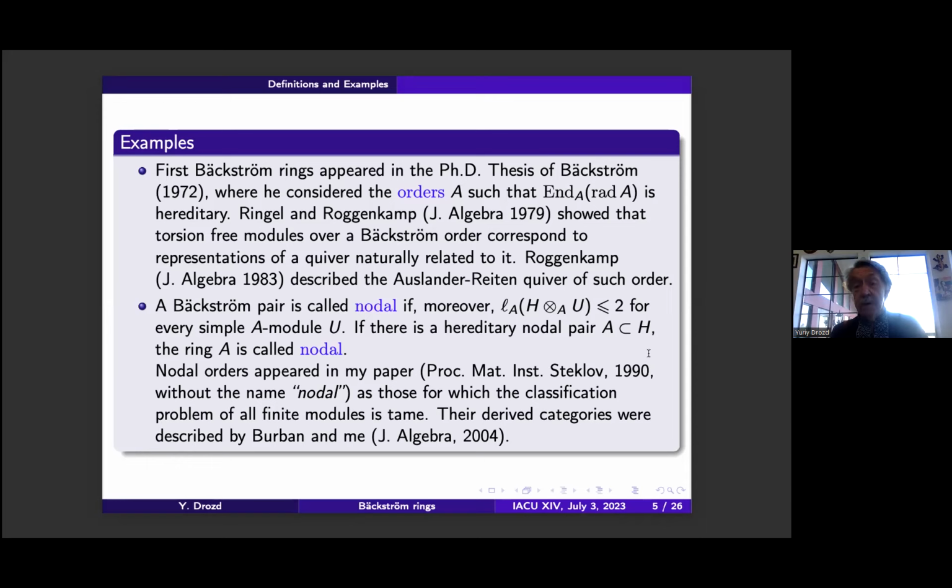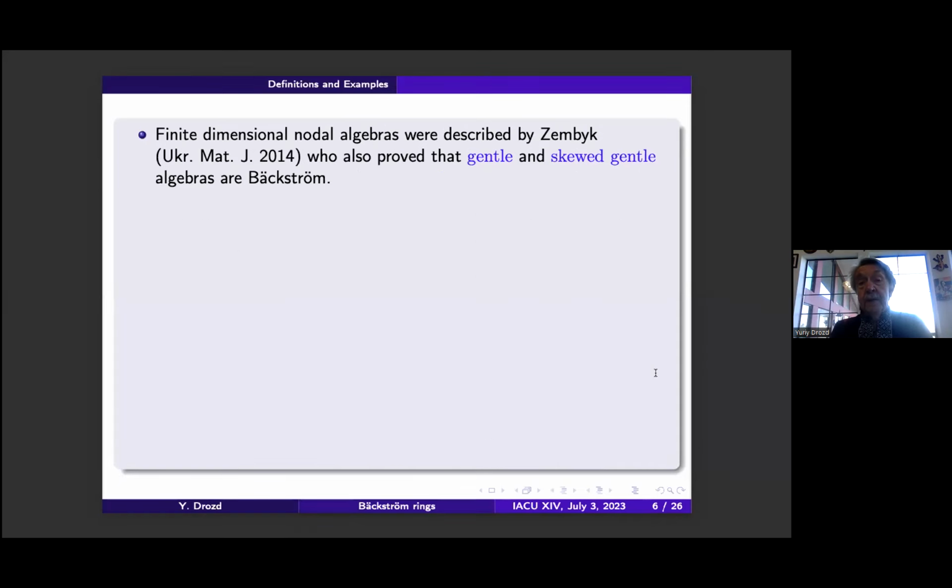The derived categories of nodal rings were described by Igor Burban and me. They are also tame, so there is a complete description of these categories. And then Zembyk considered finite dimensional nodal algebras and proved that gentle and skewed gentle algebras are Backström.